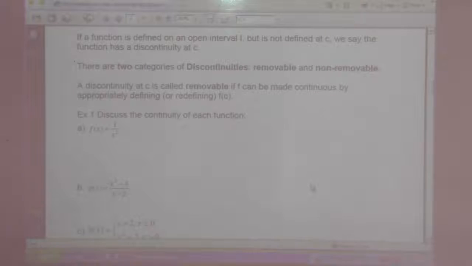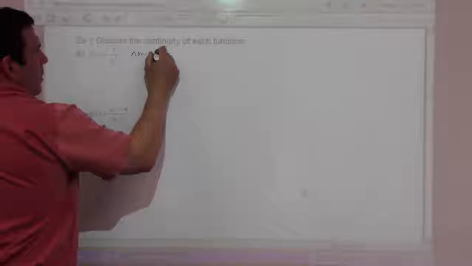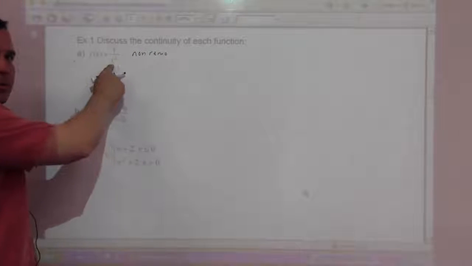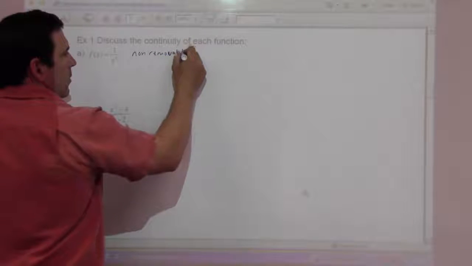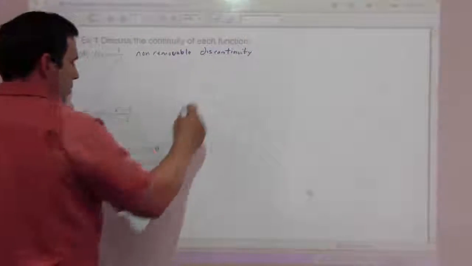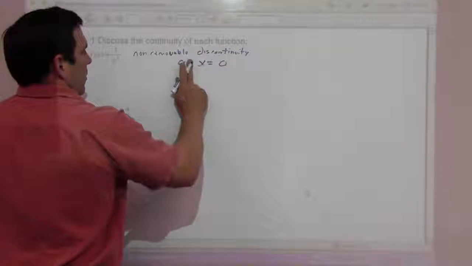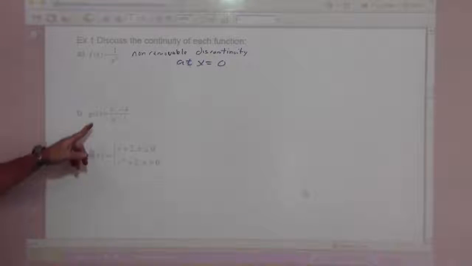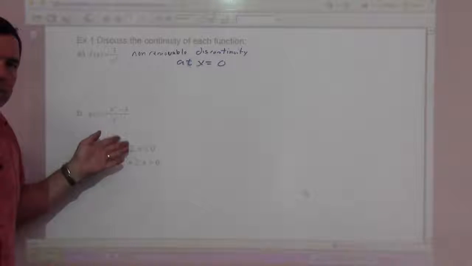Discuss the continuity of each function here. This first one is a non-removable discontinuity, because there's no way to get rid of that. This is not continuous. Next one, g of x equals x squared minus 4 over x minus 2. As it sits, this is not continuous at x equals 2.